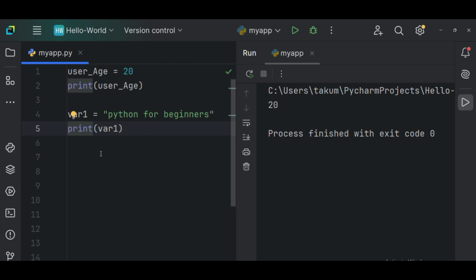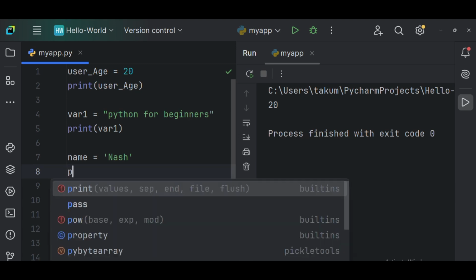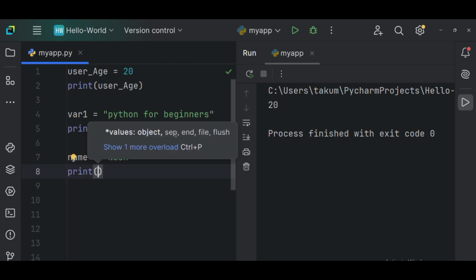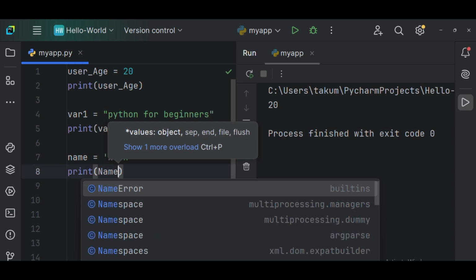And then variable names in Python are very case sensitive. This is very, very important. Remember, I said this before. Names are very case sensitive. For example, if I'm writing a Python program and I want to give the name of a person, I need to use a name variable. If I say name, let's see, I'm giving the name as Nash. Now, if I want to call this particular name, I say print, and then I give it as name.